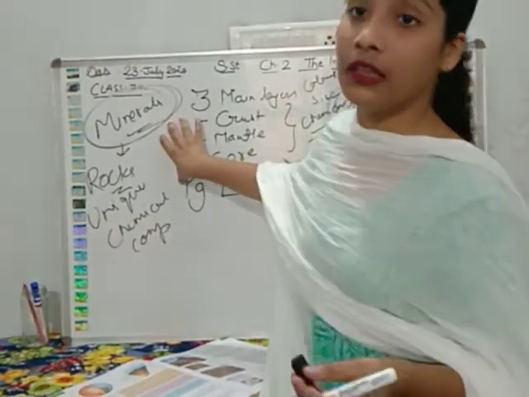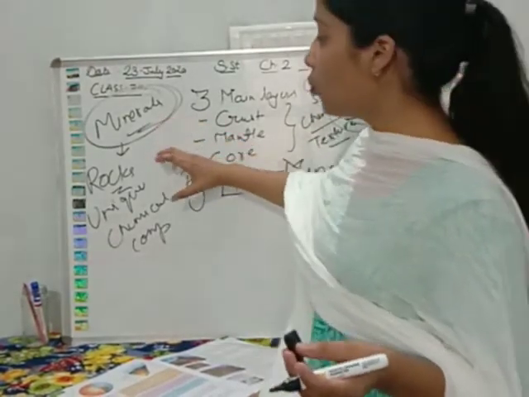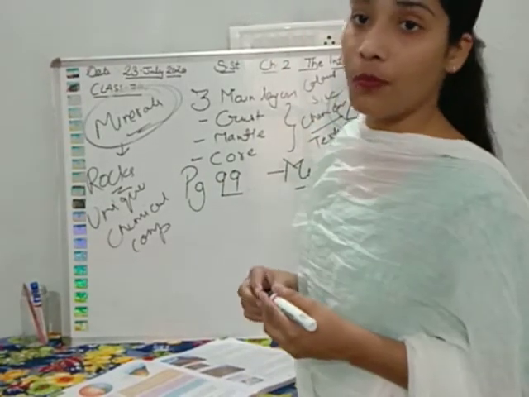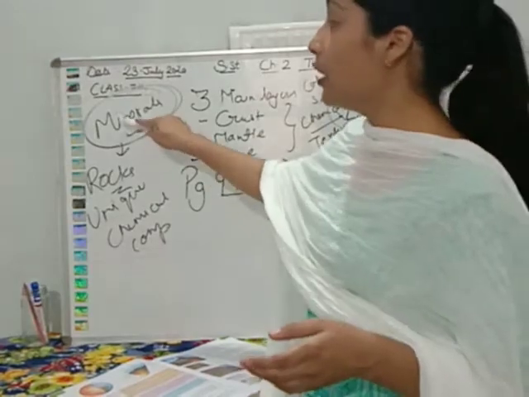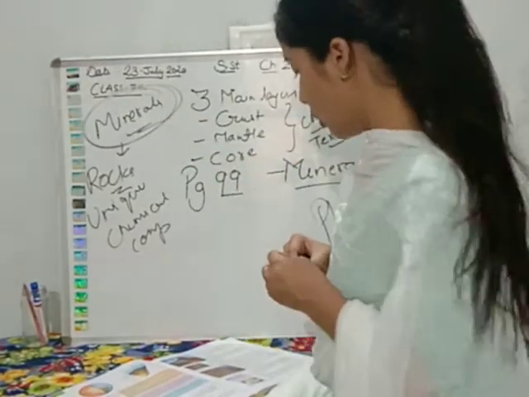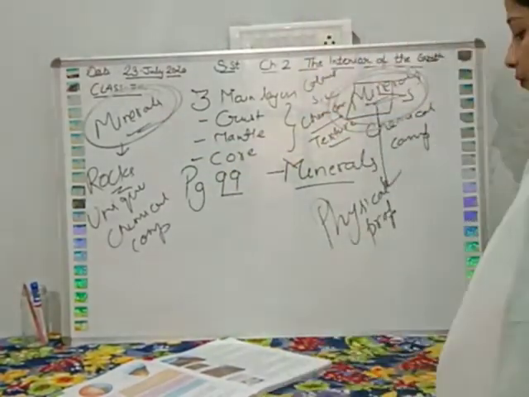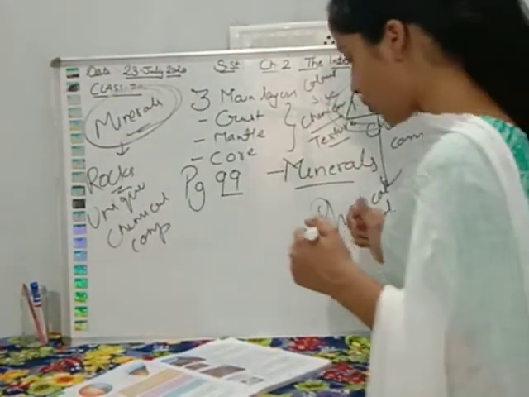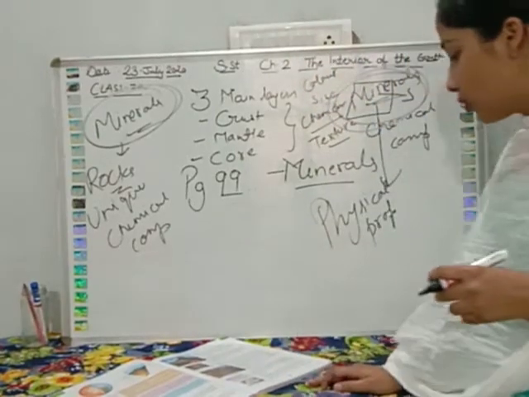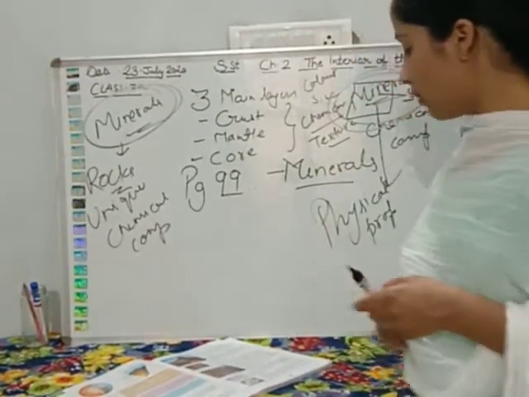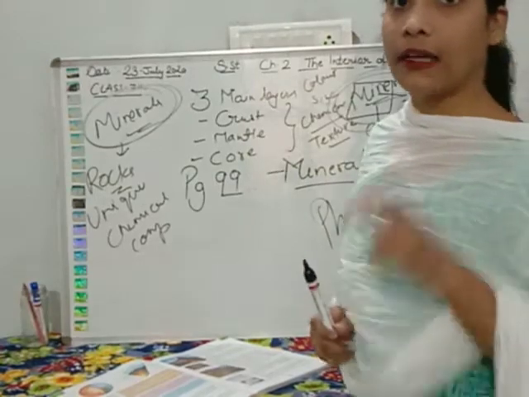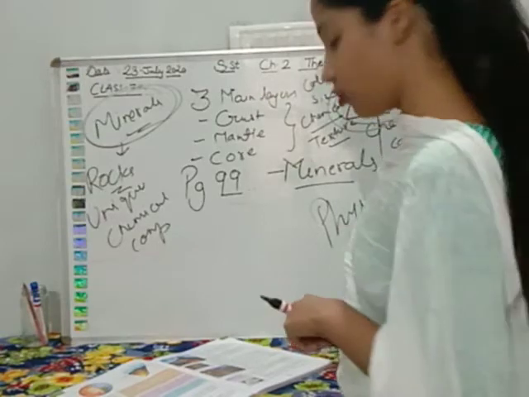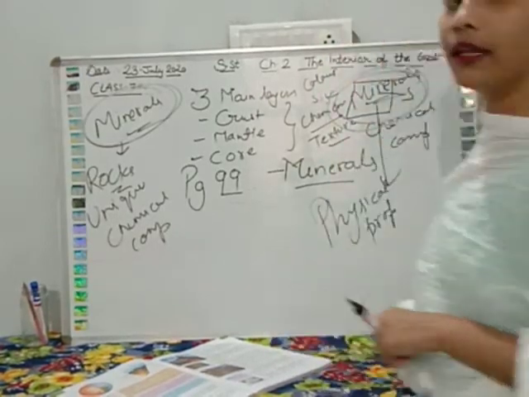इसीलिए इनको minerals कहा जाता है, इनको rocks नहीं कहा जाता, क्योंकि इनके पास जो होता है chemical composition, they are having a unique chemical composition. That's why they are termed as minerals. They are not called rocks. So there are two types of minerals, metallic minerals and non-metallic minerals. First of all, read the definition of mineral given on page number 99.